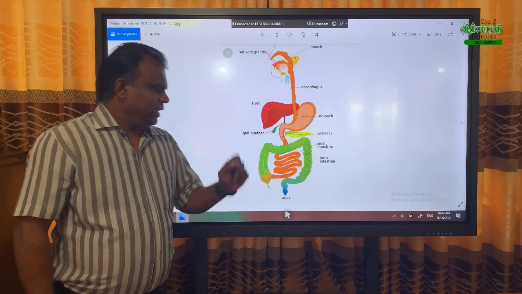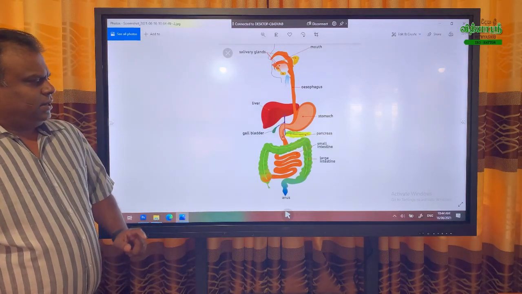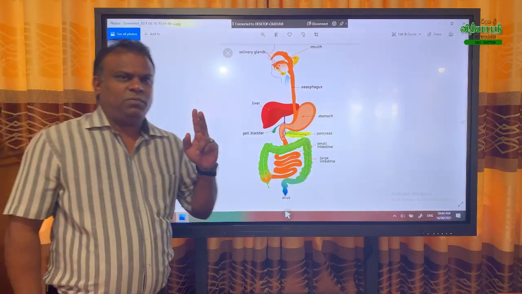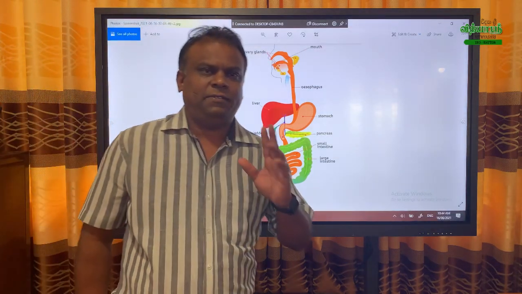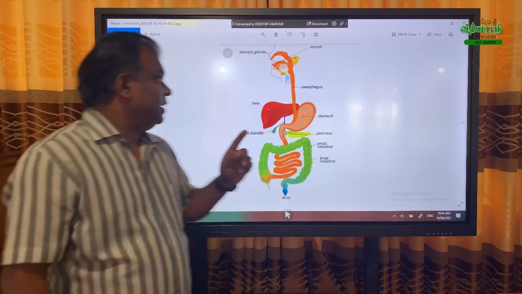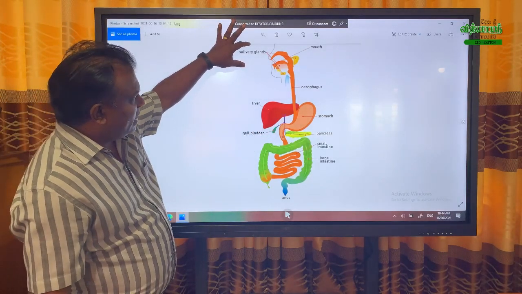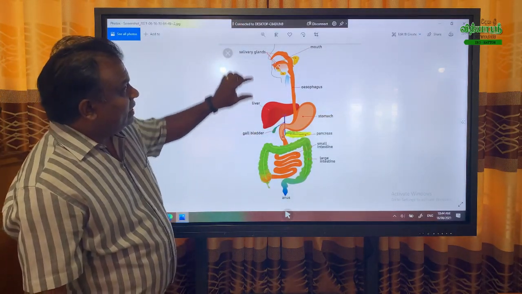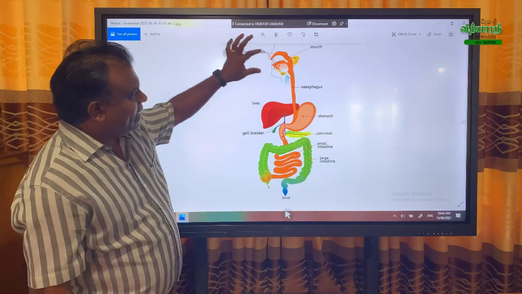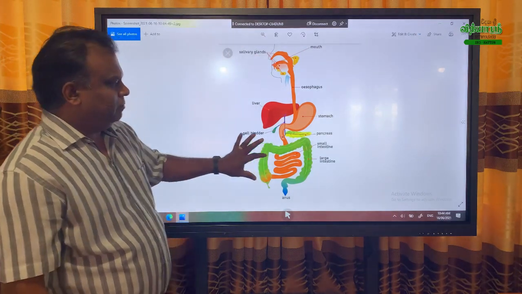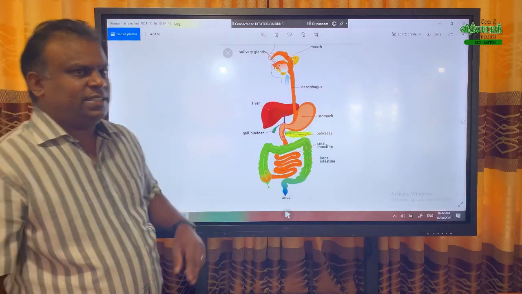You must be able to differentiate the two questions. One is the digestive system starting and ending. Another one, not the digestive system, the digestion starting and ending point. Very important. Next one, this is the exam focus.